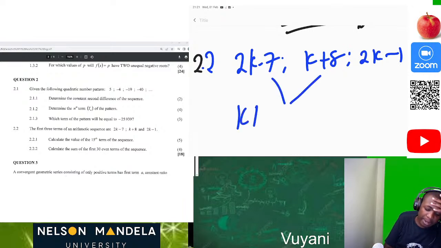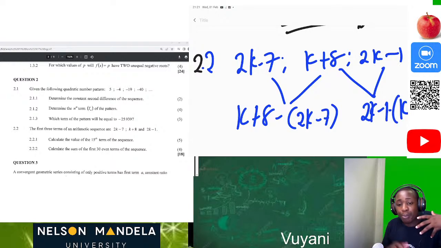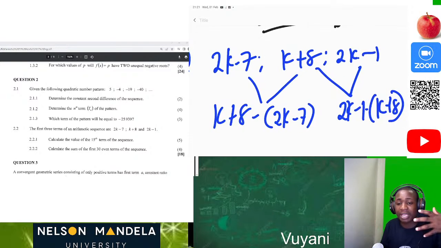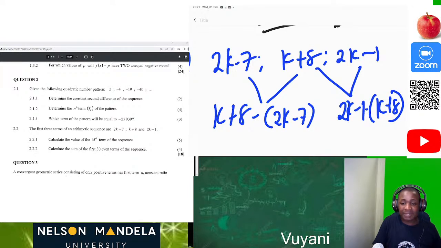So we know that (k plus 8) minus (2k minus 7), and also here it's going to be (2k minus 1) minus (k plus 8). Why am I putting brackets? I am putting brackets so that you can be able to see on your own that this is crucial. Because if you don't put brackets, you won't be able to realize that negative times negative is going to be positive. You're just going to say negative 2k minus 7, which is going to give you a wrong answer. So please make sure that you always put brackets.